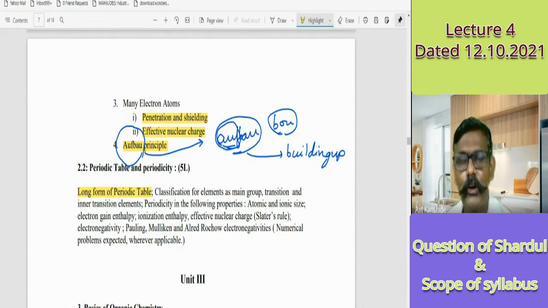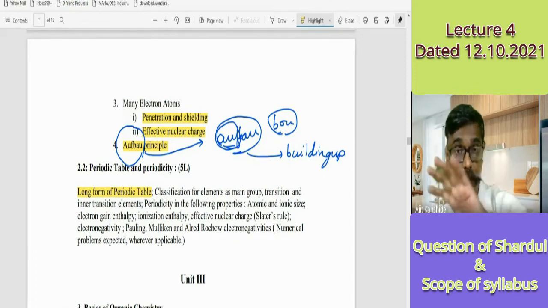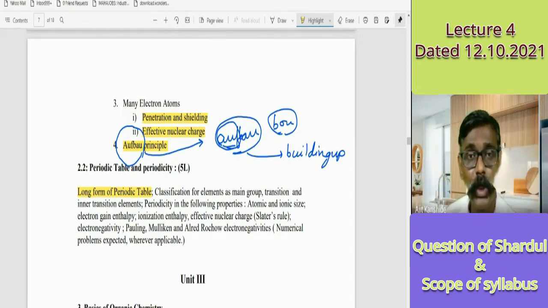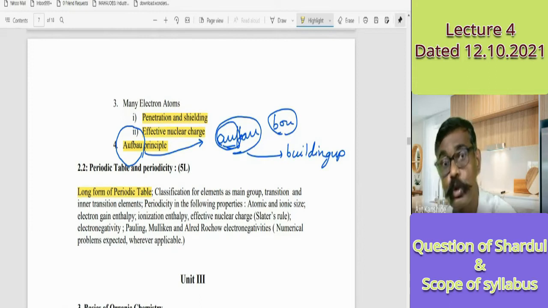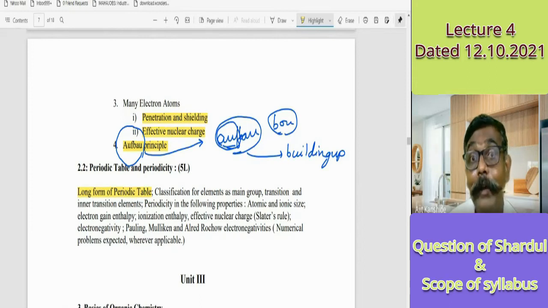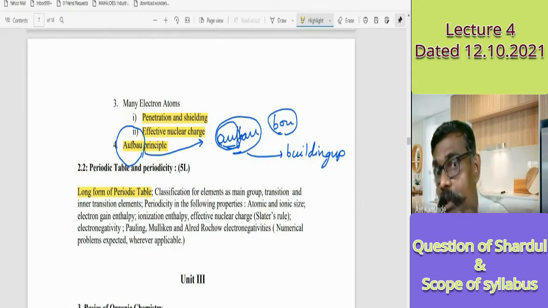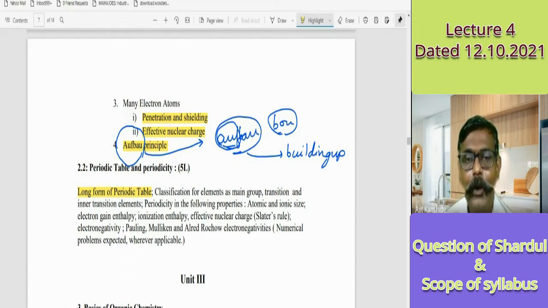It gave some direction. But when the actual structure of the atom came, a group of people, not only one scientist, came to know that it is not the mass number but the atomic number, the number of protons or electrons, that decides the properties of the atom. For iron, the atomic number is the number of protons. So, in the modern periodic table we are discussing, elements are classified into main group, transition, and inner transition.